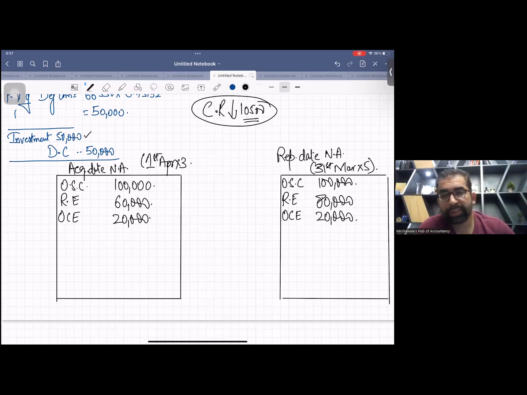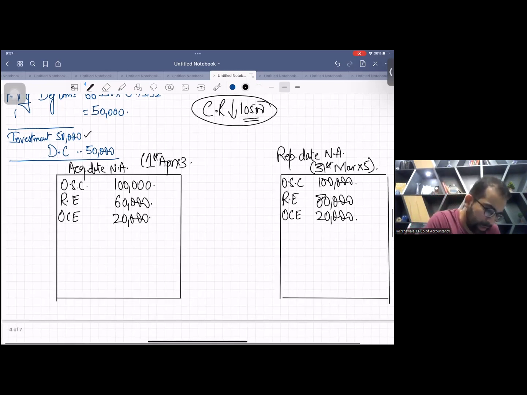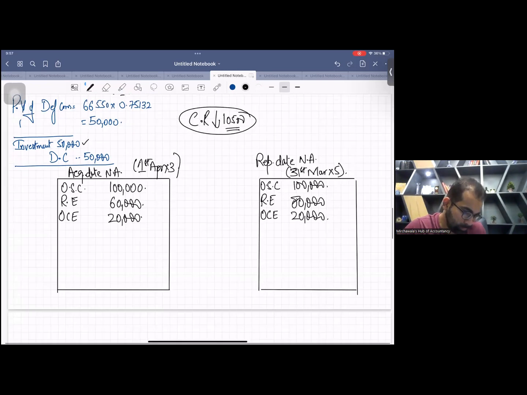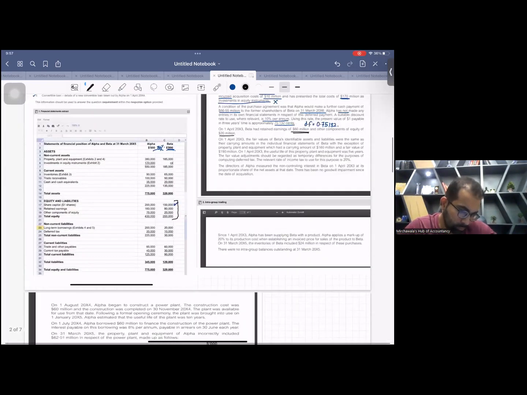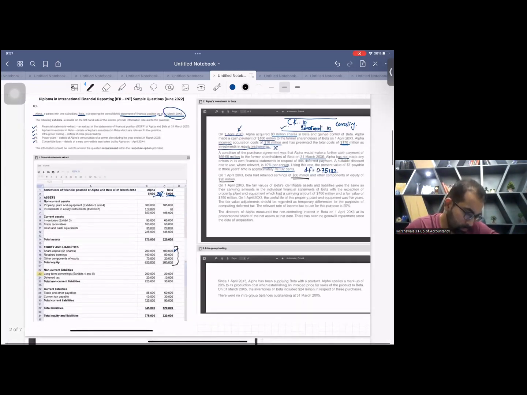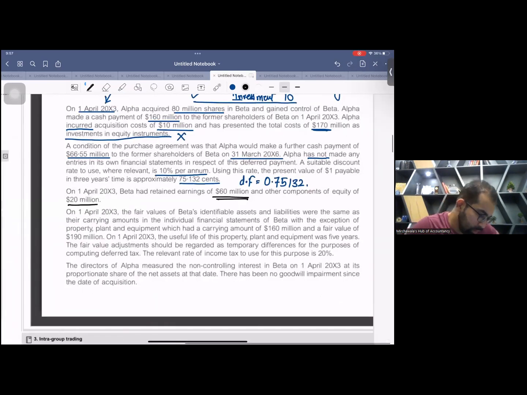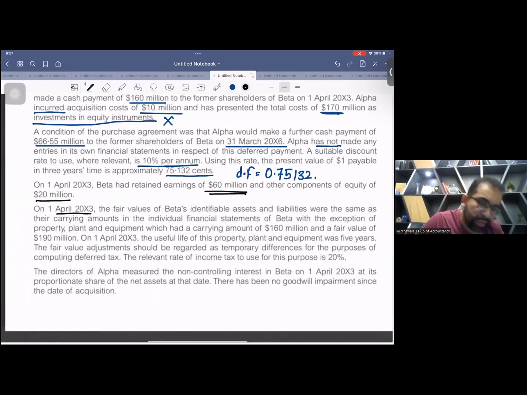Now, hope you remember there was a very famous adjustment in F7 and SBR level, your financial reporting consolidation, that is fair value adjustment. Now let's do it. See, there is a 2 years gap. You can see 1st April X3 to 31st March X5, 2 years gap. On 1st April X3, that is the acquisition date, let's start the fair value adjustment.